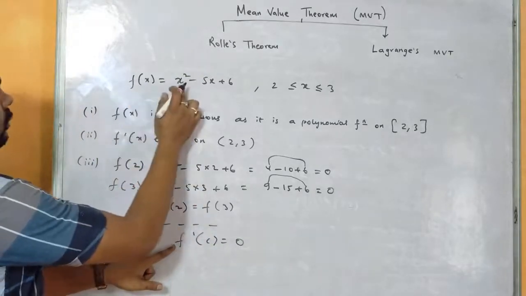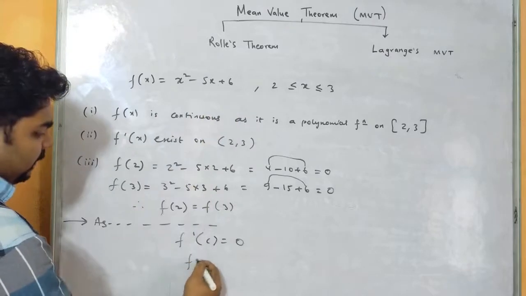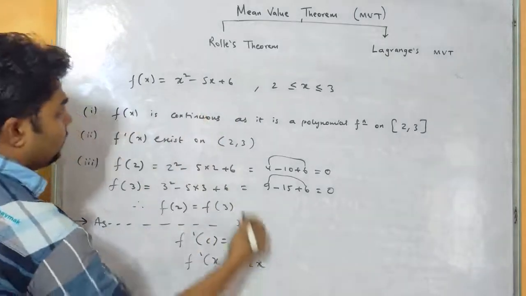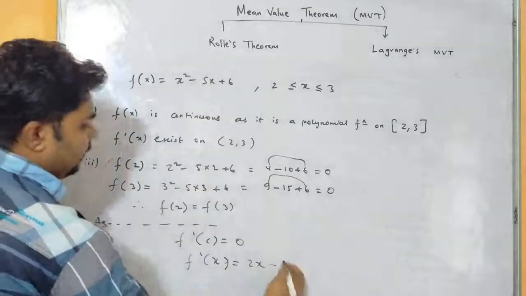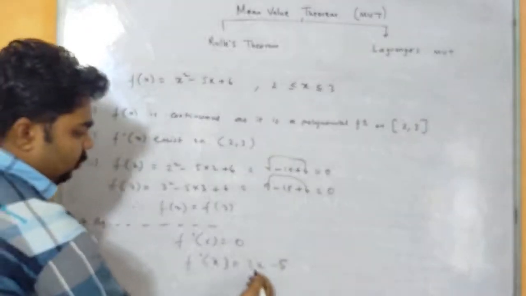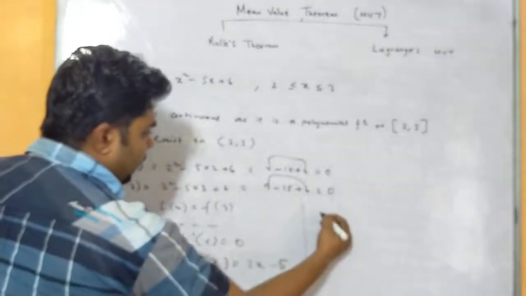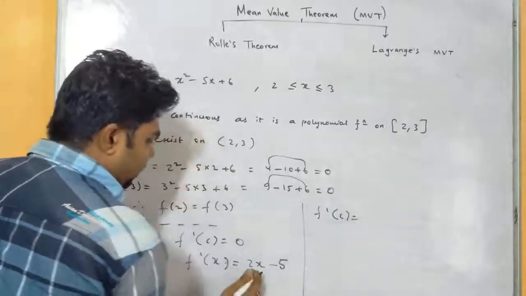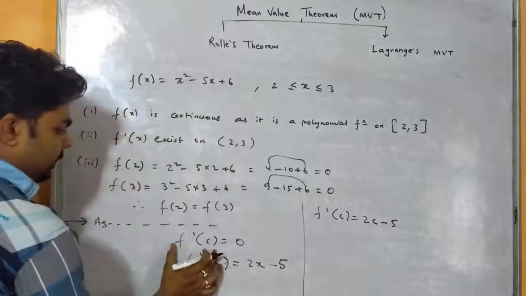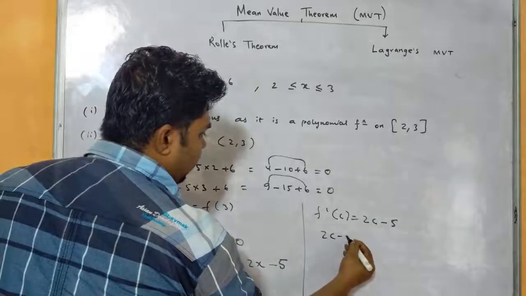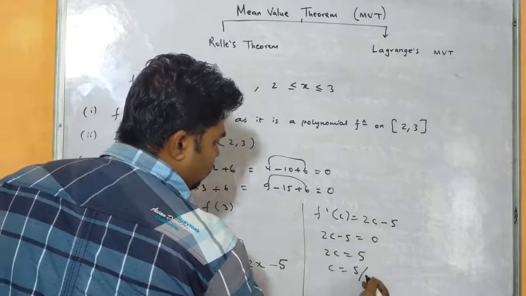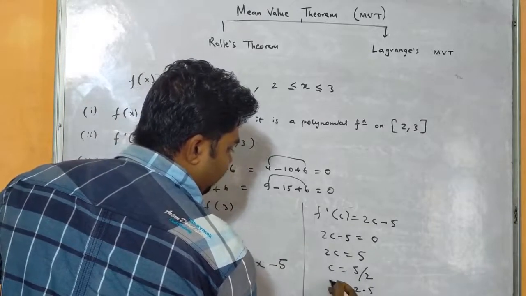Now f dash c means we have to differentiate this one. So if f x equals x square minus 5x plus 6, that means f dash x will be d/dx of x square, 2x, minus d/dx of 5x, 5, d/dx of 6 is 0. So f dash x is 2x minus 5. So therefore f dash c will be, in place of x we will be substituting c, 2c minus 5, and this f dash c must be equal to 0. That means 2c minus 5 must be equal to 0, or 2c equals 5, or c equals 5 by 2, or 2.5. Okay.